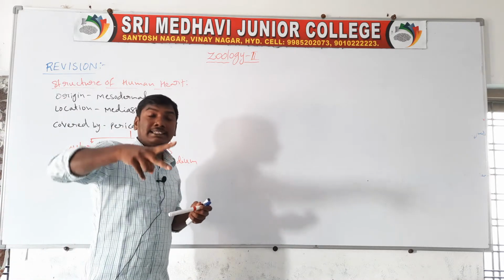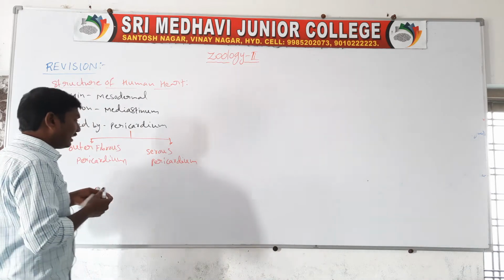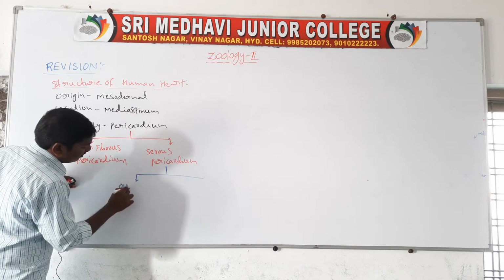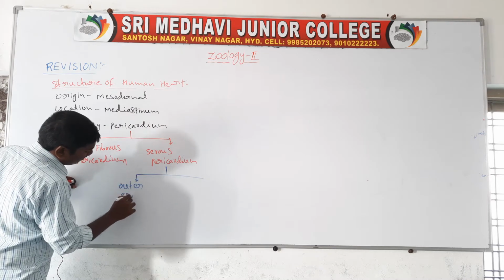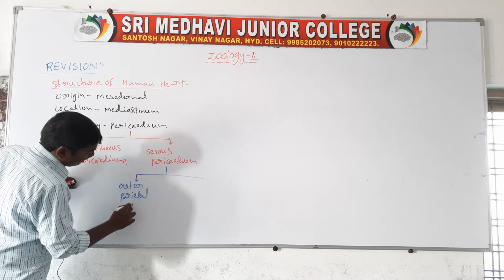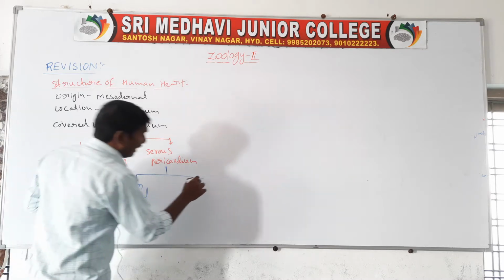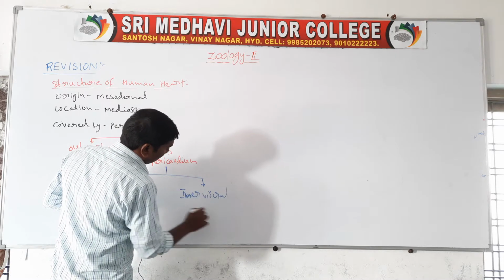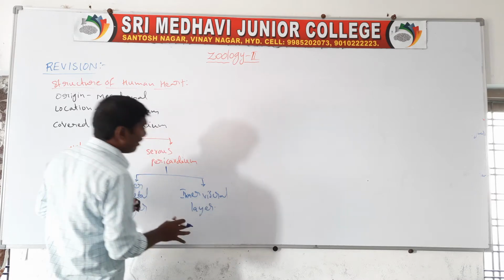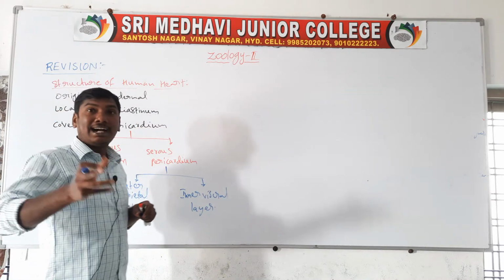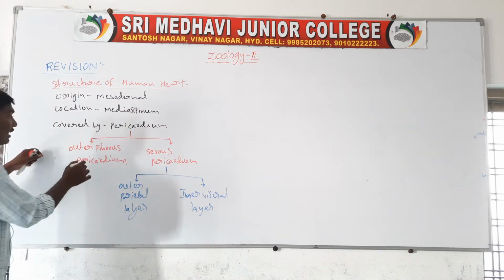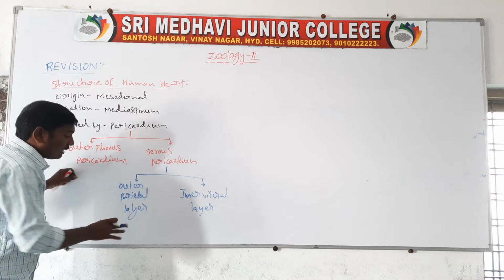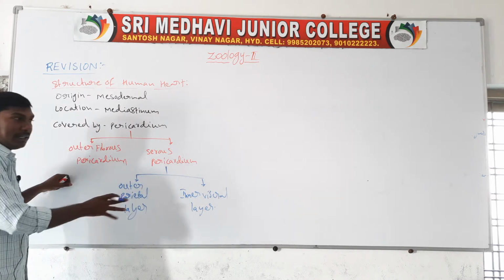The inner serous pericardium contains two layers: outer parietal layer and inner visceral layer. The pericardium is covering the heart, protecting the heart. The pericardium contains two layers, outer fibrous pericardium and inner serous pericardium. The serous pericardium contains outer parietal layer and inner visceral layer.